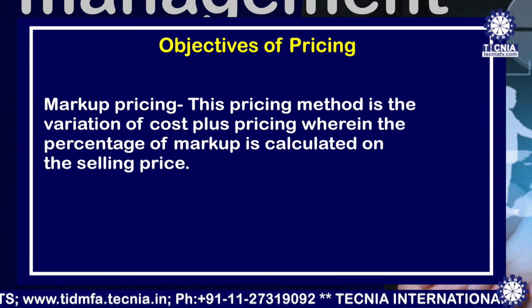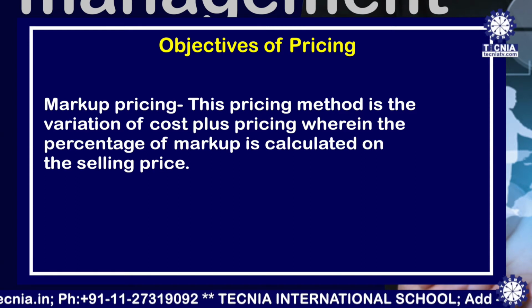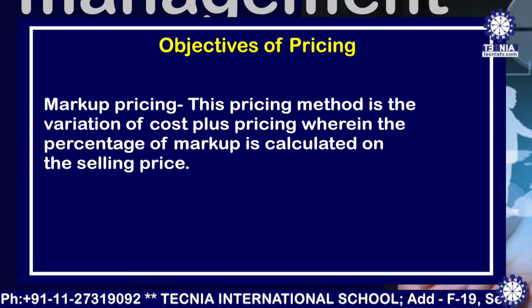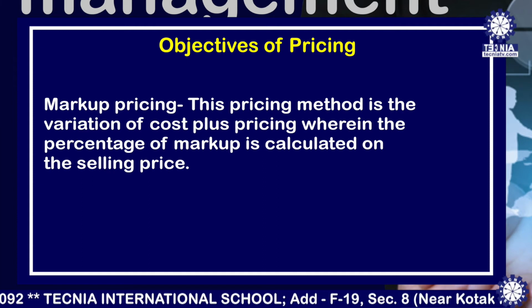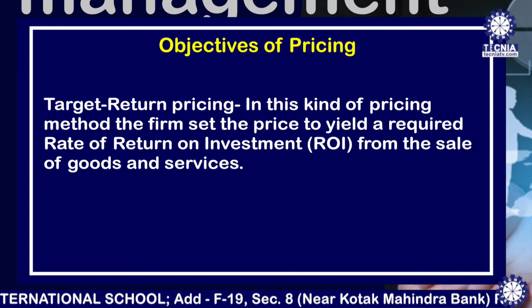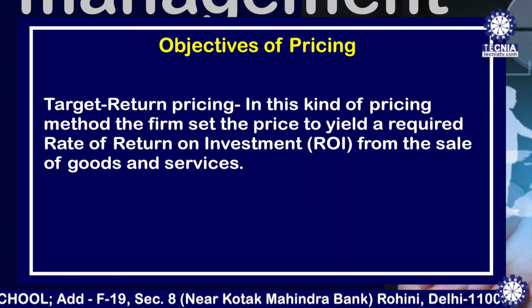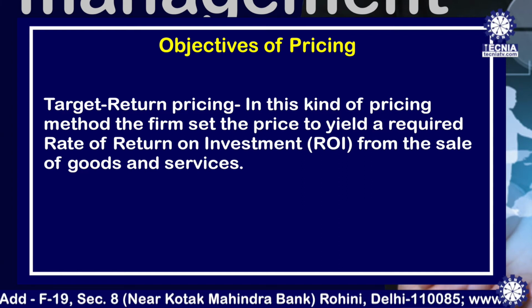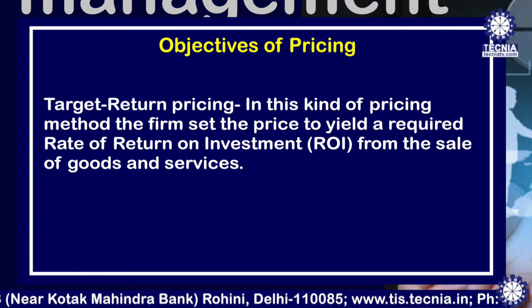Number 2, markup pricing. This pricing method is the variation of cost plus pricing wherein the percentage of markup is calculated on selling price. Number 3, target return pricing. In this kind of pricing method, the firm sets the price to yield a required rate of return on investment from the sale of goods and services.